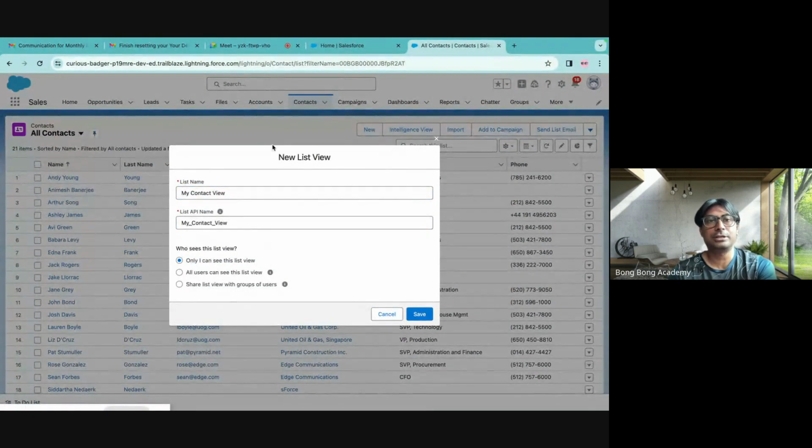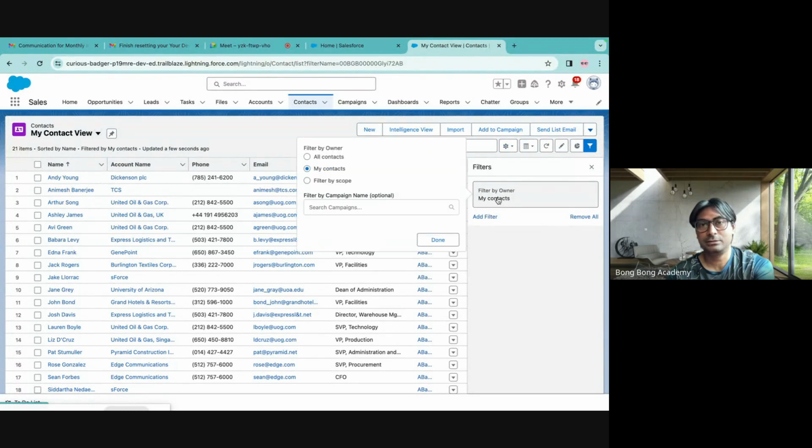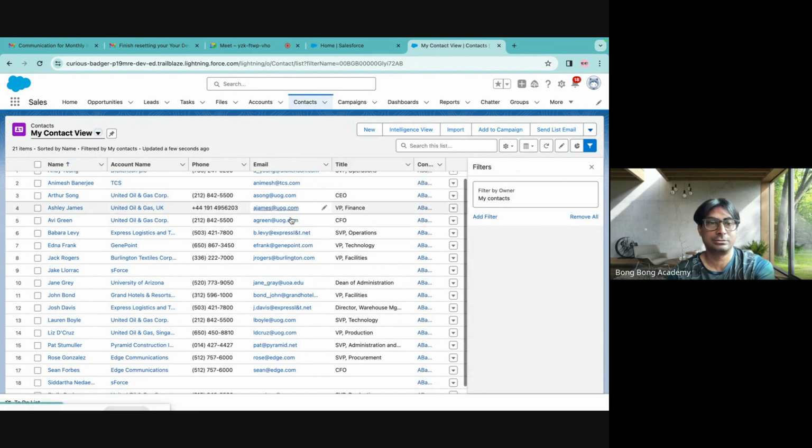Now, since a Salesforce org is generally shared with other people, many people will work together with you on this org, right? If you want this list view to be usable for others, then you can also share it with other people. And if you want to share with only a few people, then there is this option. Okay, we'll discuss that later. So I want to create a list view which I want to share with other people so that others can also use it. Owner is my contact. So anything wherein I am the owner, this is my list. So this is how I can do that.